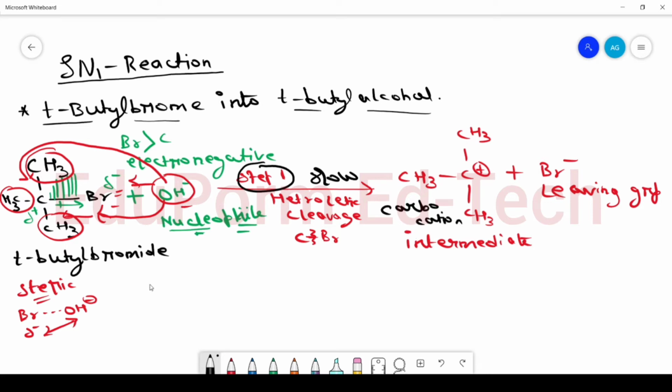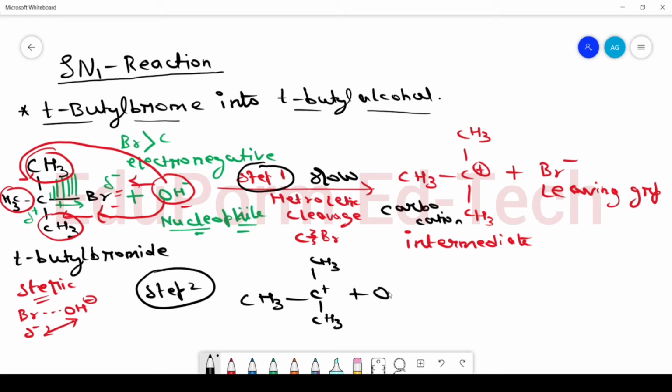Now in the second step of reaction, this carbocation will react with the nucleophile, and this step will occur fast because it involves a permanent negative charge and a permanent positive charge, and as a result we will get our product, which is tertiary butyl alcohol.